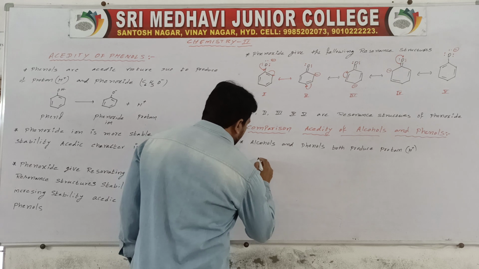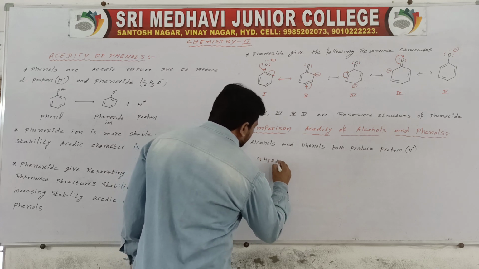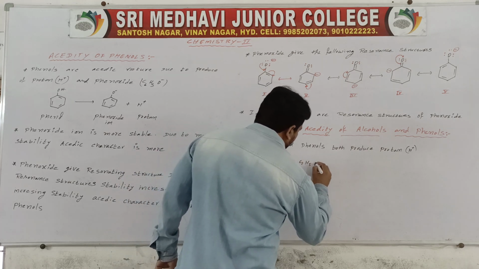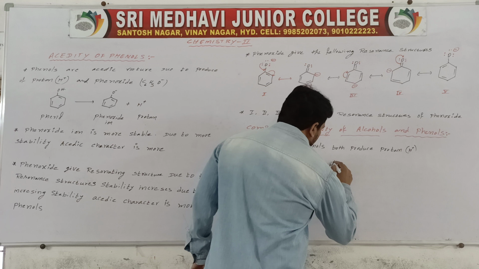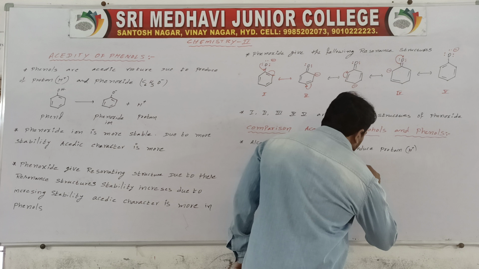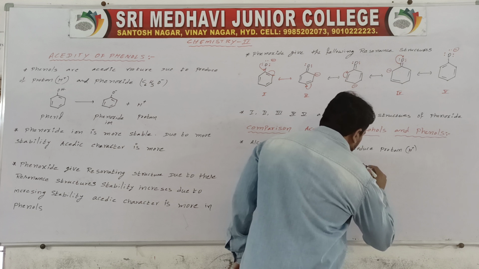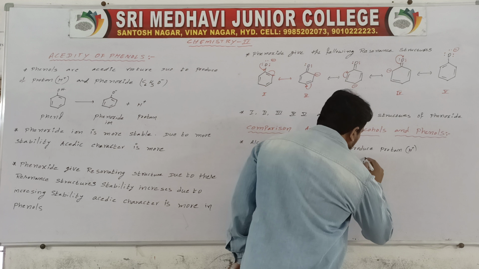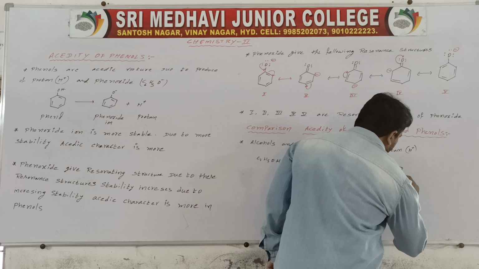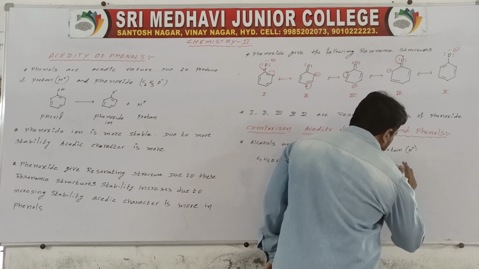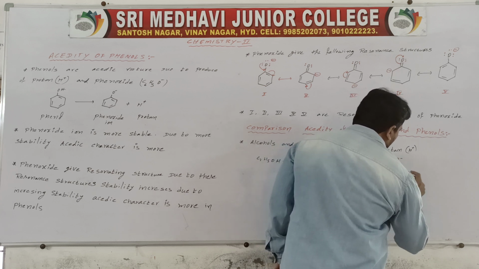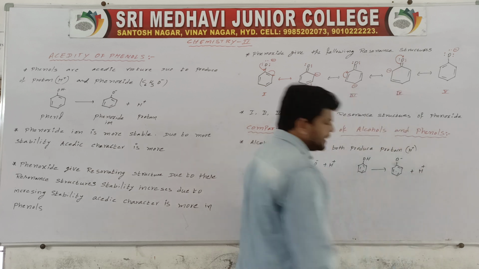For example, C2H5OH, ethyl alcohol, produces C2H5O minus plus H plus. Next, phenol, C6H5OH gives rise to C6H5O minus plus H plus.